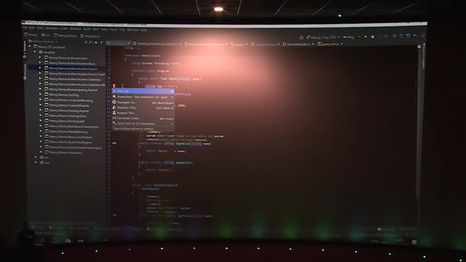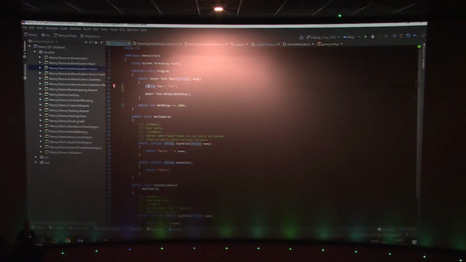Now, the reason that this is an error is because I configured it as an error in my code style. So what I can do is, for this inspection, use var. I can say, okay, the severity should be lower and it should just be a suggestion or a warning. I can do that from here and it will be fixed for my entire project and everything will have to adhere to these code style settings from now on.